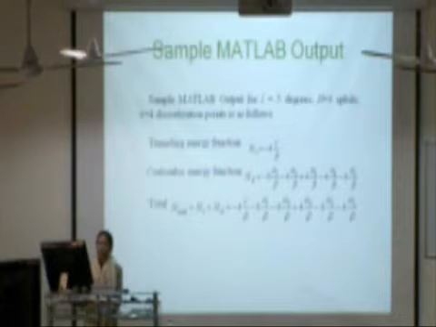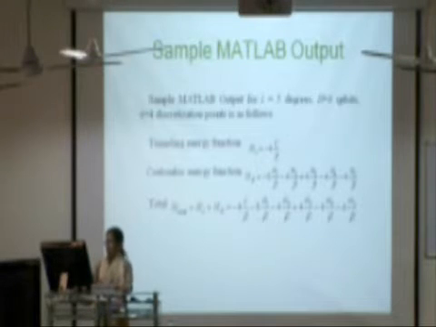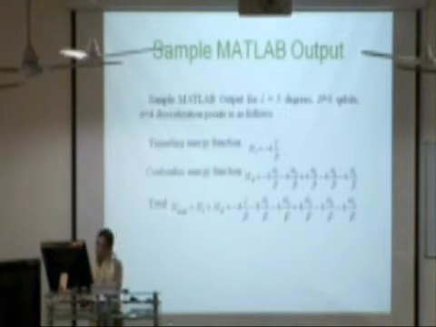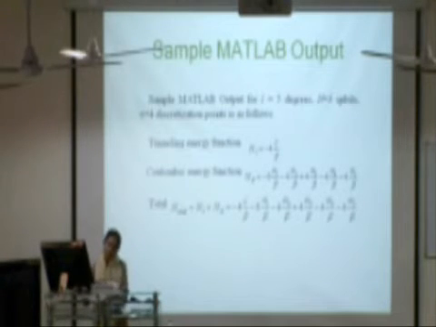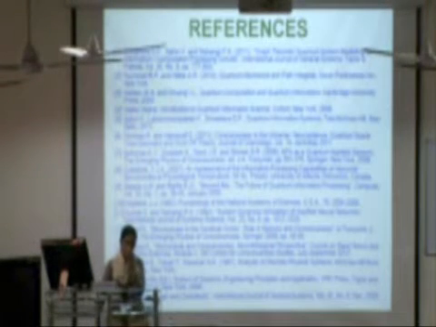And the sample MATLAB output was as follows. The tunneling energy function was given as H1, which was equal to 4 minus 4 minus Z by beta, and H2 is given by the expression shown over here. Then the total of H1 and H2 has also been shown here. So these were the results that were obtained by the MATLAB simulation which was carried out. Thank you very much. These are the references.